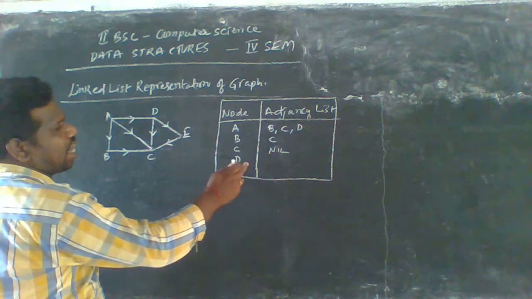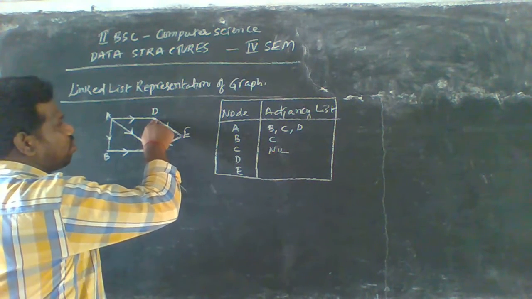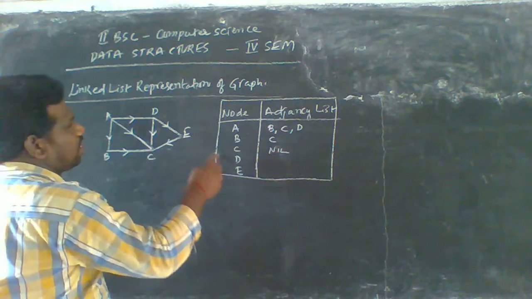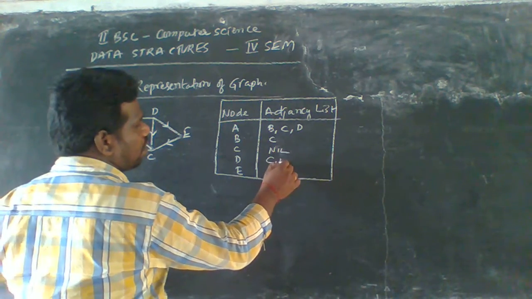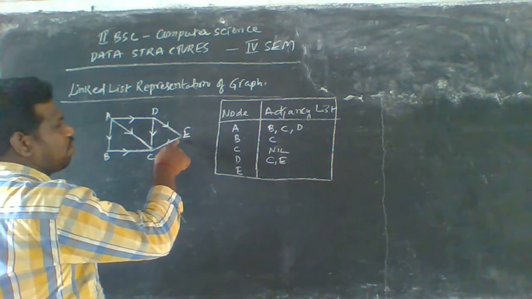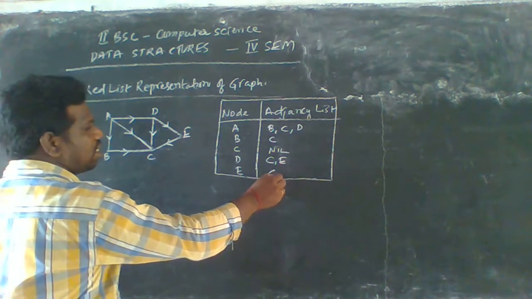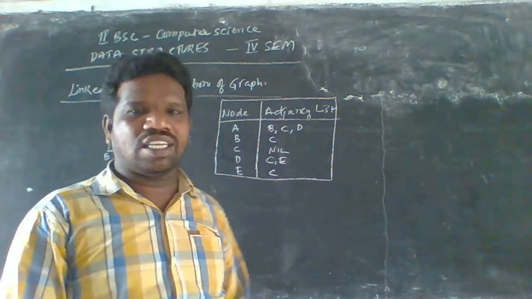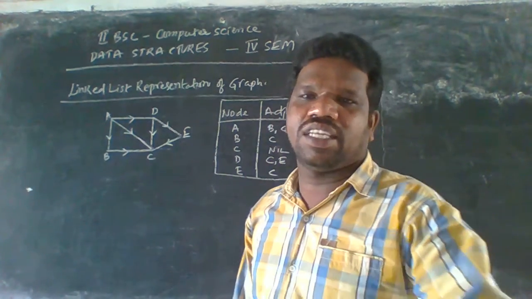And D has what here? D is going to C and also E. And E has only one, that is C. So this is the adjacency list here.